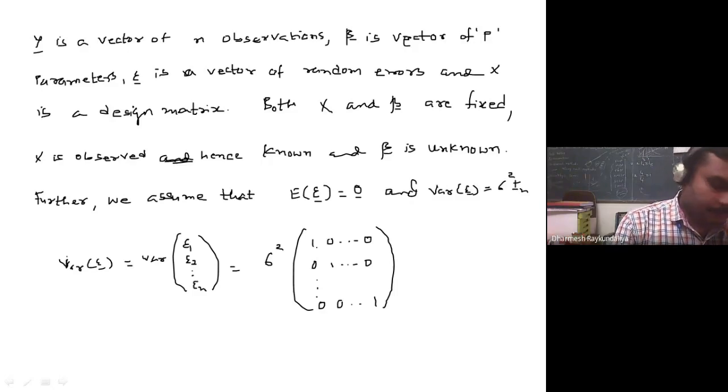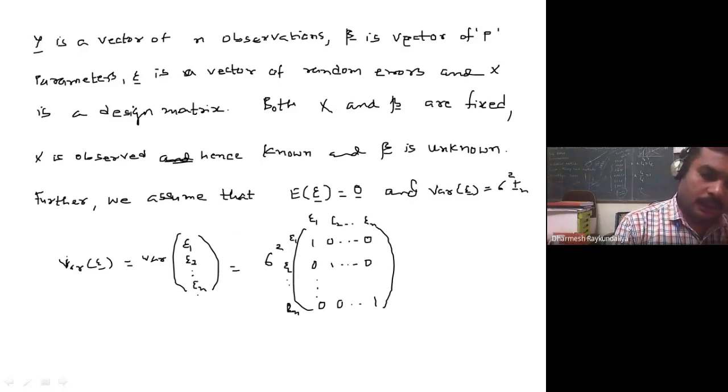That is the covariance between epsilon 1 and epsilon 2. These are nothing but epsilon 1, epsilon 2, epsilon n along both rows and columns. So the covariance between epsilon 1 and epsilon 1, that is the variance of epsilon 1, is sigma square into 1, that is sigma square. But the covariance between epsilon 1 and epsilon 2 is 0.